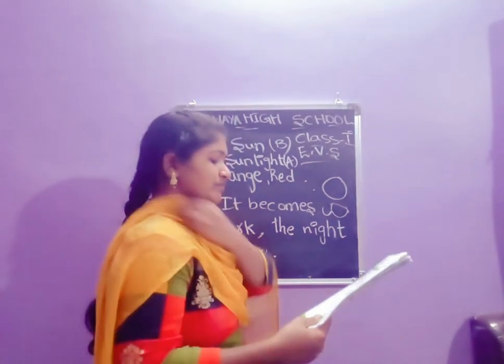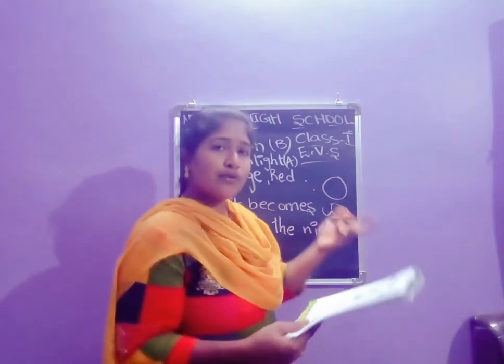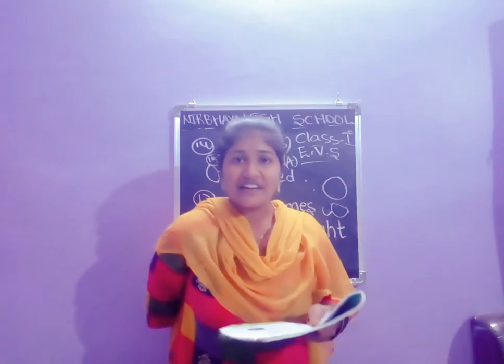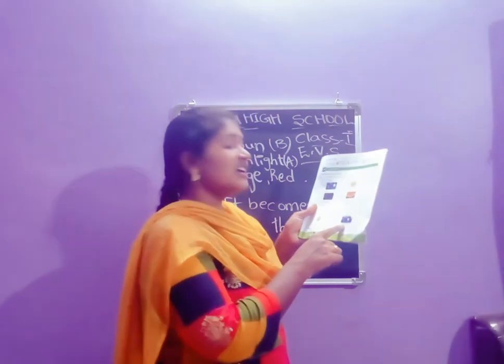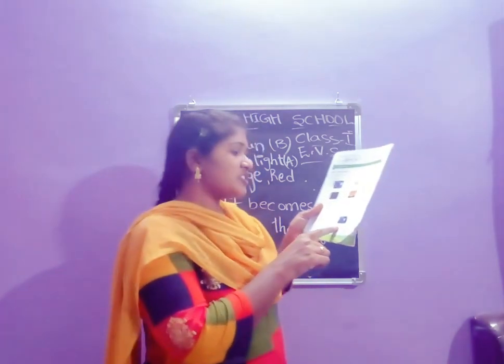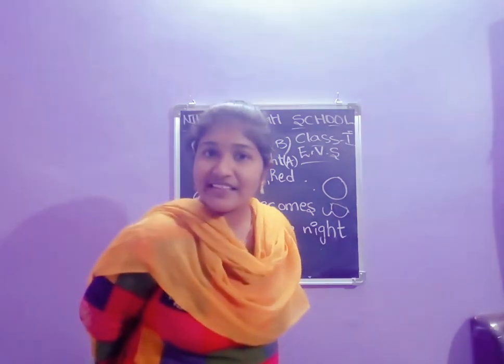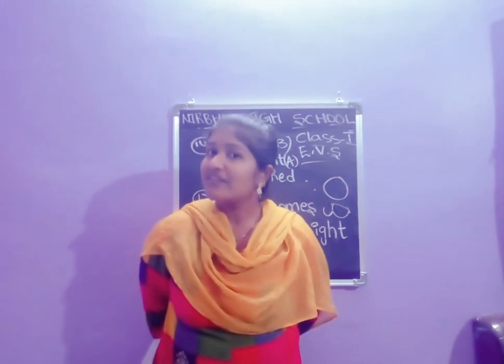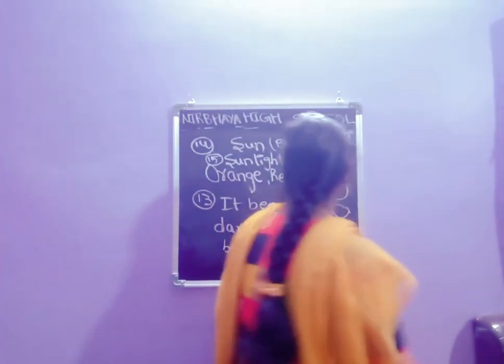So which of the following appears in different shapes? Moon appears in different shapes. Take the correct picture. What is the picture, the sun or the moon? Yes, the moon appears in different shapes. And next one, when does it appear in the sky? When do we see the moon in the sky? In the night time we are seeing the moon.